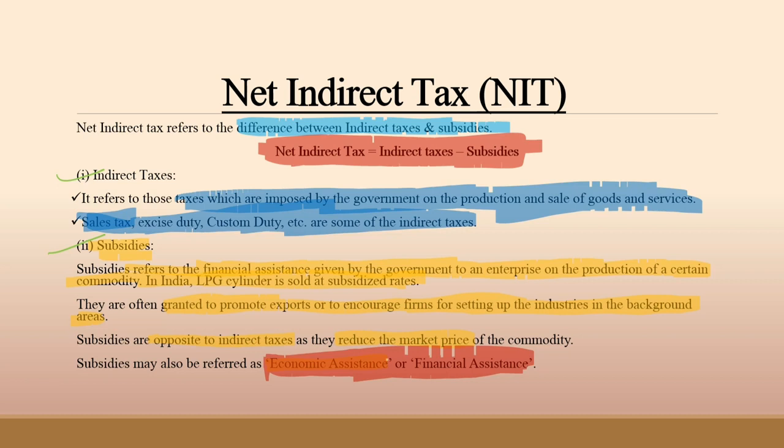But in case of a subsidy, if a government grants a subsidy of rupees 10, only rupees 10, not 10%, then the price of the speaker will fall to rupees 540. 10 rupees will get subtracted from the increased price. Get it? We have just used a formula which is as shown on the screen.